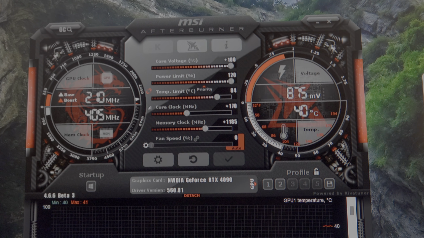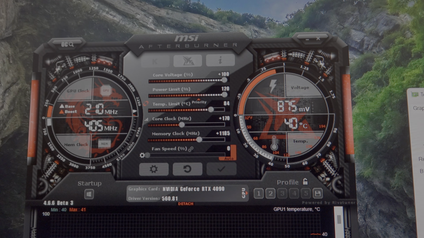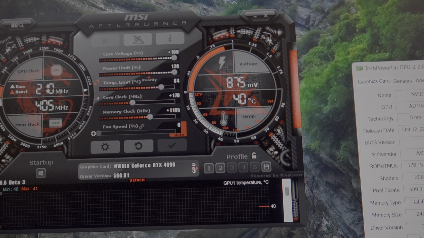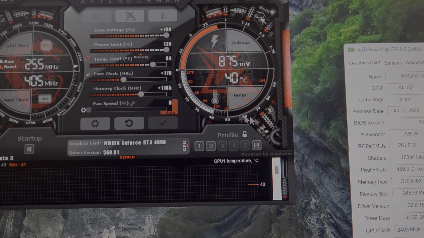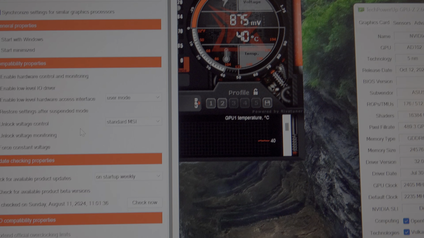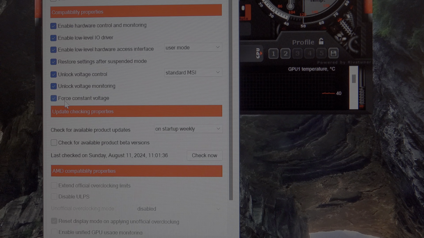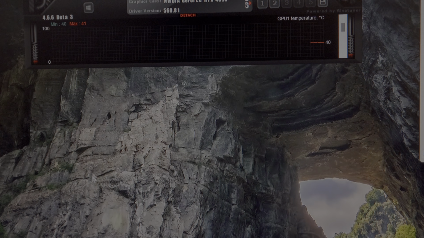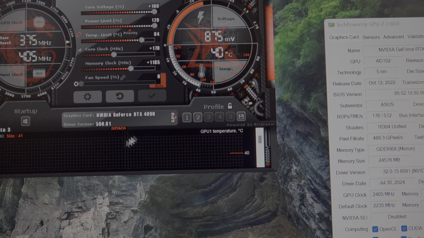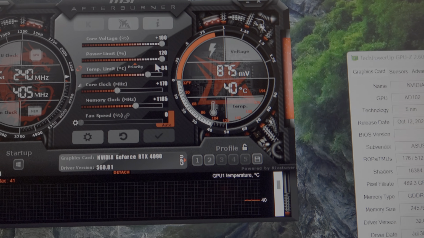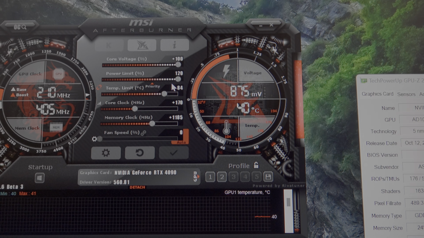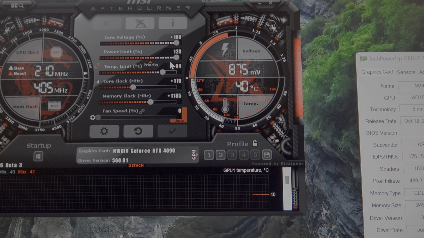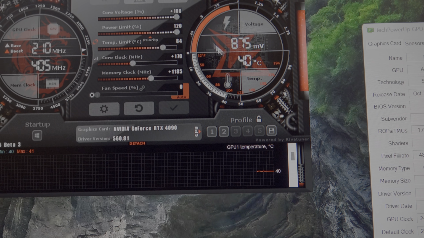And for the overclock settings, I have the core voltage set to 100%, and it's also forced. So to set the core voltage to 100% forced, you go to the options here, click force constant voltage. It'll probably give you a warning when you apply. You'll click OK, then it'll probably restart, and then you'll have that force voltage. Power limit raised to 120%. Temp limit, I never really had to modify, I just leave it 84C.